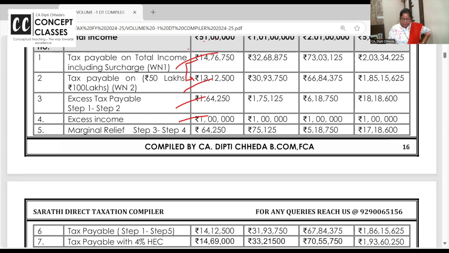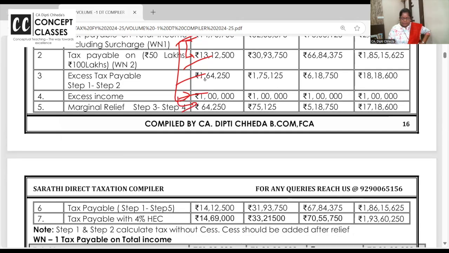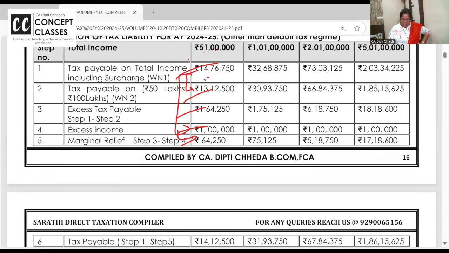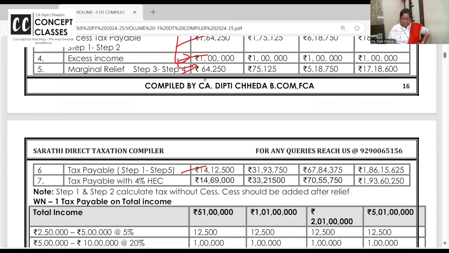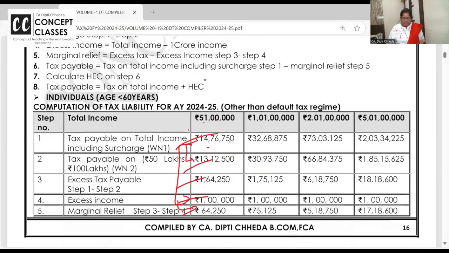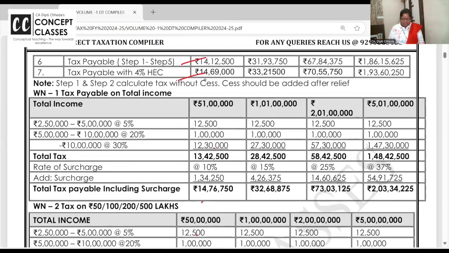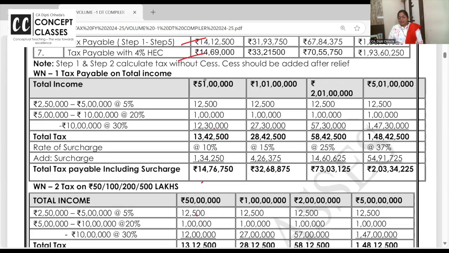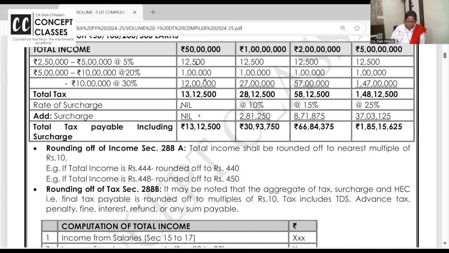After 1 lakh relief from the basic tax, 1476 में से 64, so 1412 I'm ready to pay tax and then add 4%. Just check this table at home, you'll be clear with the concept of marginal relief. But while you calculate the tax, don't add cess, just do the surcharge.